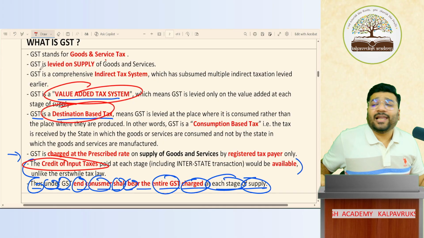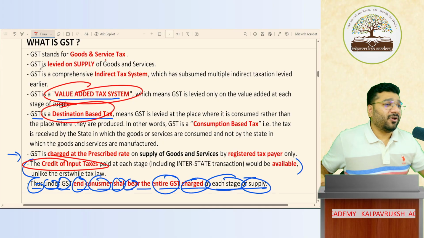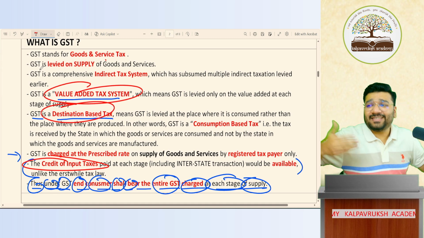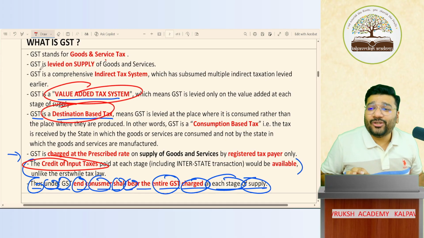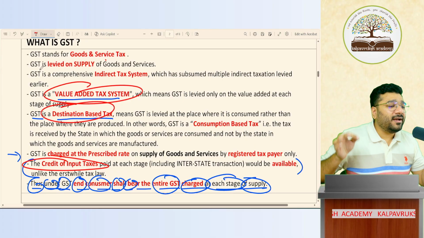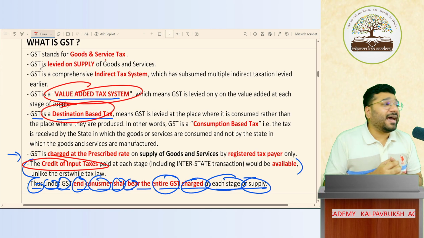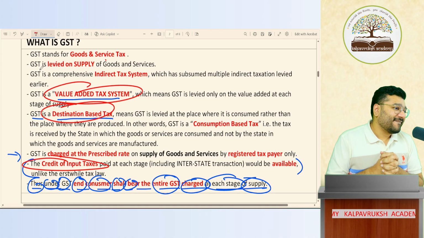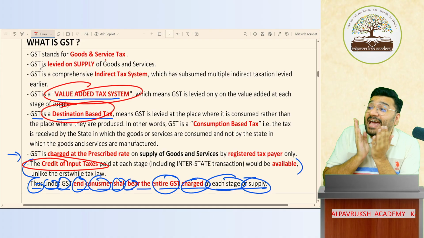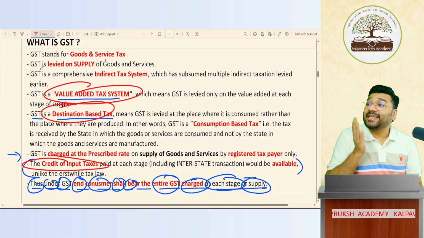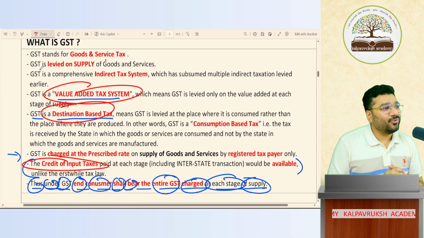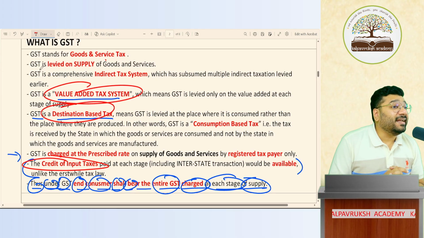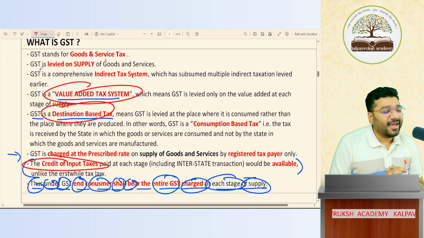GST is called a value added tax system. True or false? True. What happened to you today, everything you're saying is wrong. GST is a value added tax system, 100% true. GST is a comprehensive direct tax system? GST is an indirect tax. Income tax is a comprehensive direct tax system, true. GST is indirect. Customs is indirect.